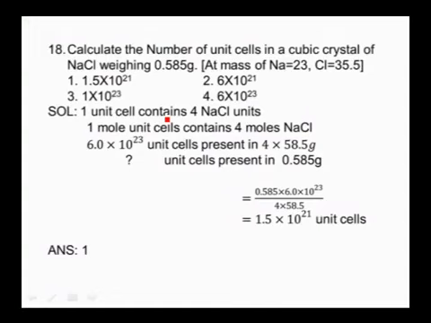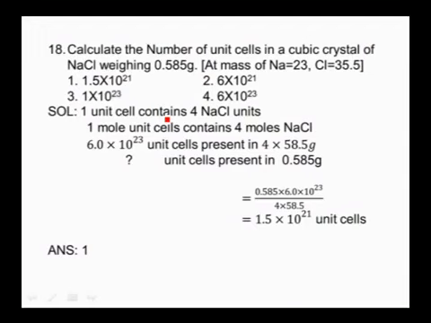Calculate the number of unit cells in a cubic crystal of NaCl weighing 0.585 grams, given the atomic mass of sodium is 23 and chlorine is 35.5. One unit cell contains 4 NaCl units, then 1 mole of unit cells contains 4 moles of NaCl. 1 mole means nothing but Avogadro number, which is 6.023 into 10 power 23.